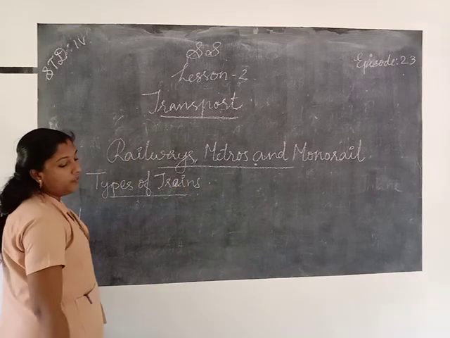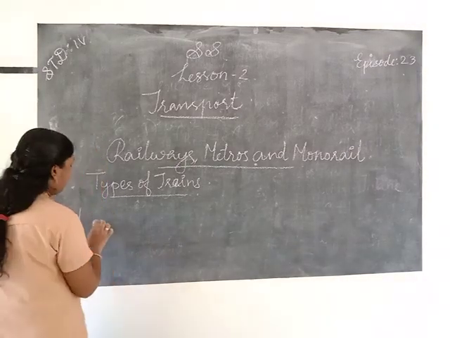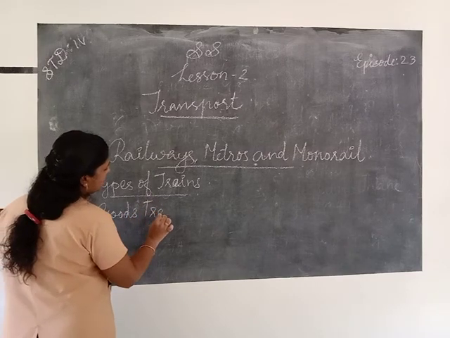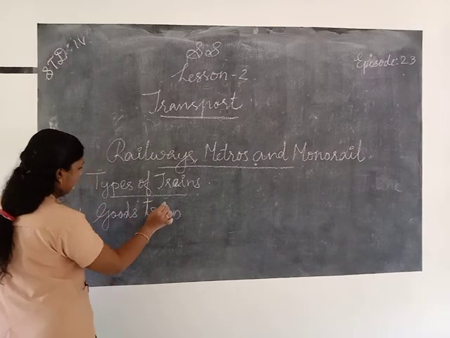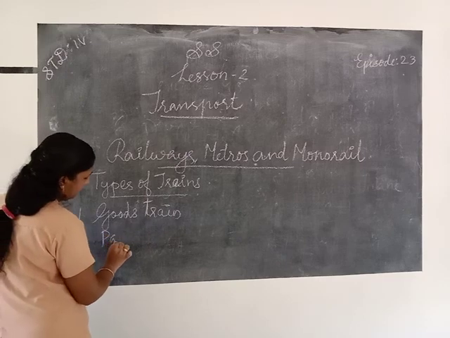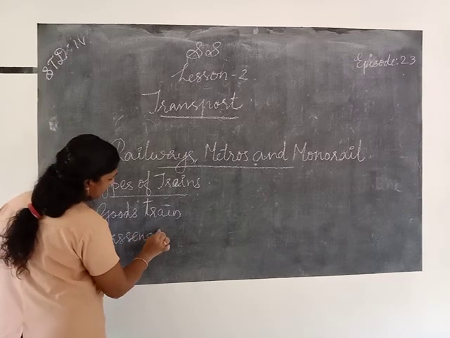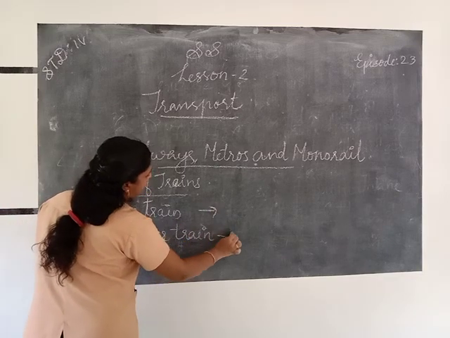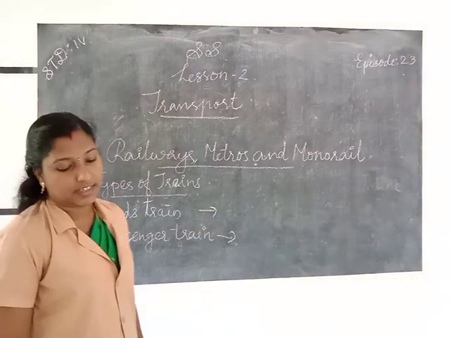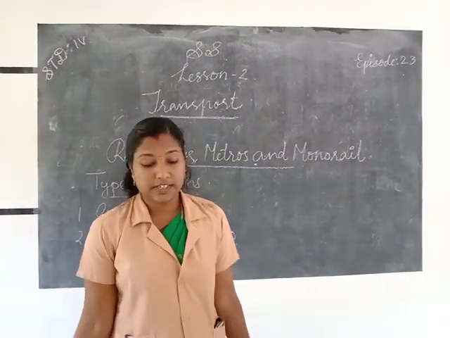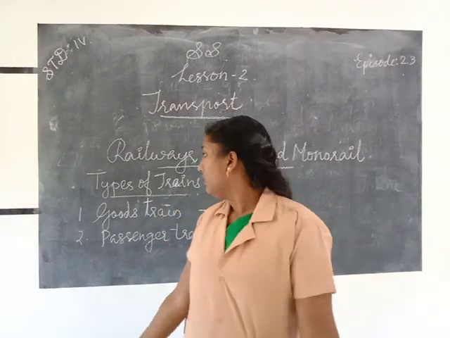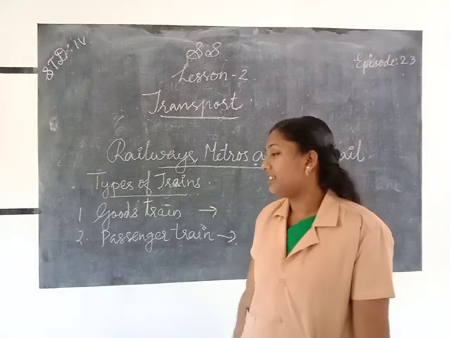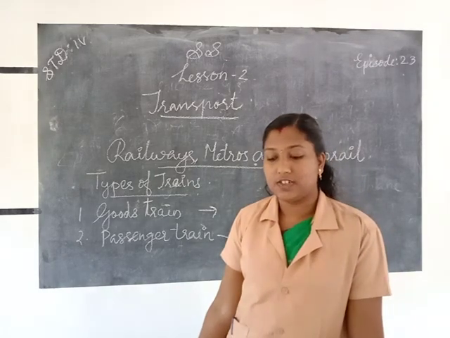First one goods train and second one passenger train. The types of train depends upon what they carry. Okay, so the goods train carries the goods only. The passenger train carries the passengers.